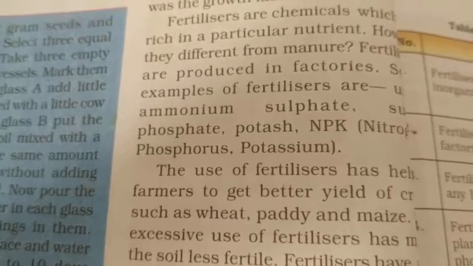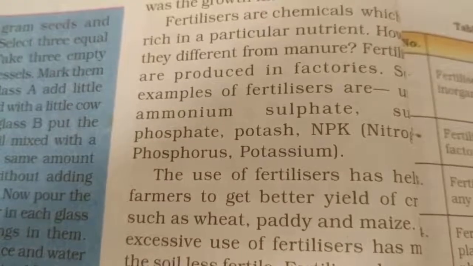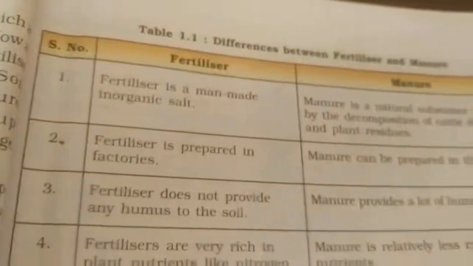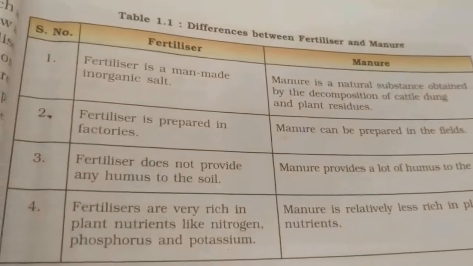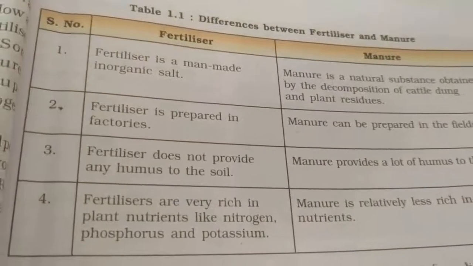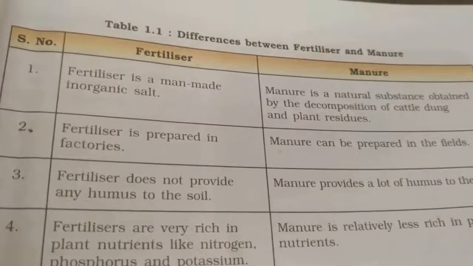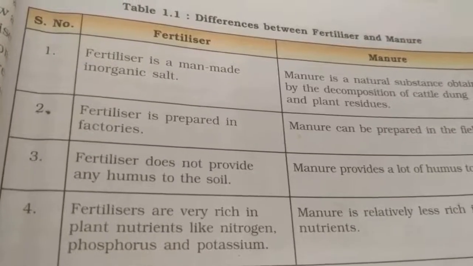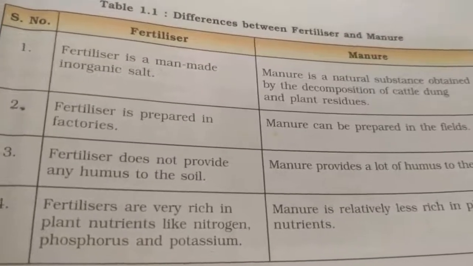And now, what are the differences between manure and fertilizers? Fertilizer is a man-made, inorganic salt. Fertilizer is a man-made one, and it is not an organic salt, it is an inorganic salt.